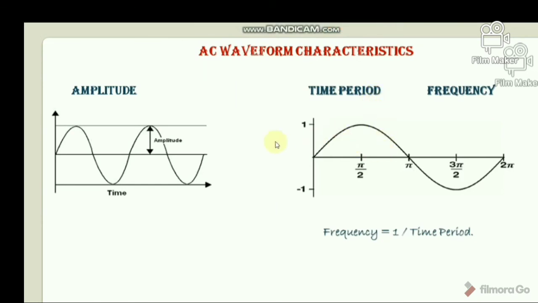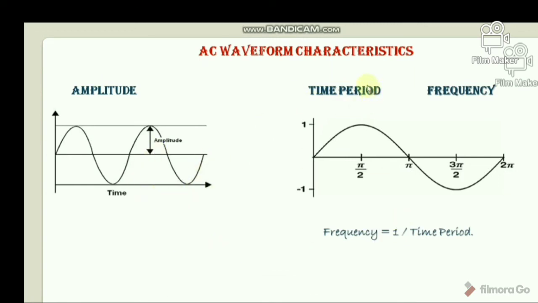Now I will discuss AC waveform characteristics. The AC waveform can be explained by its basic key characteristics like amplitude, frequency, and time period. So what is amplitude? The maximum value of current or voltage is known as amplitude. This is represented by either the positive peak or negative peak value of the sine wave. Okay, it may be positive peak or negative. So this maximum voltage level is also said to be peak voltage. It may be either positive or negative. The negative sign in the value indicates the direction of the current flow.